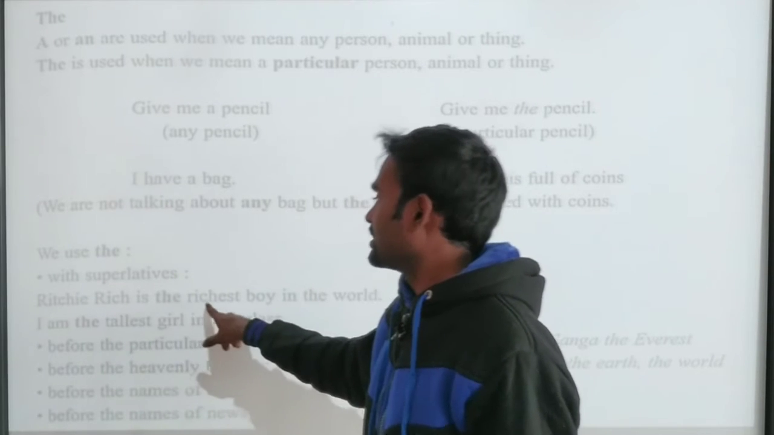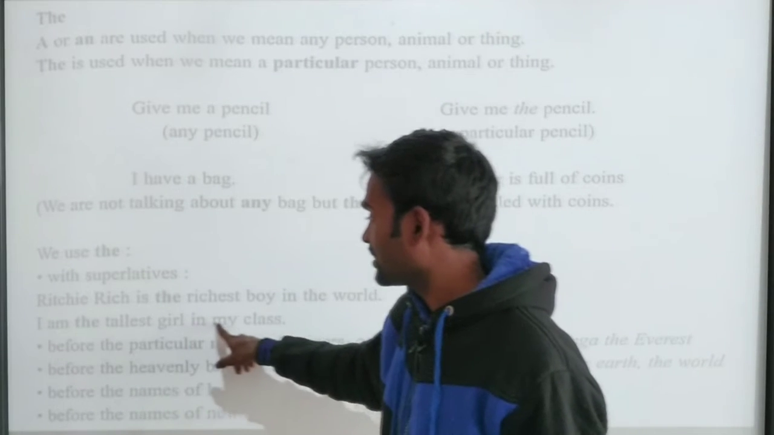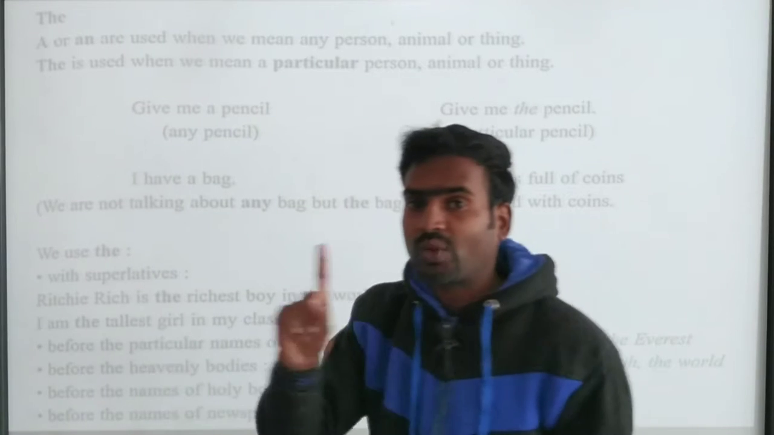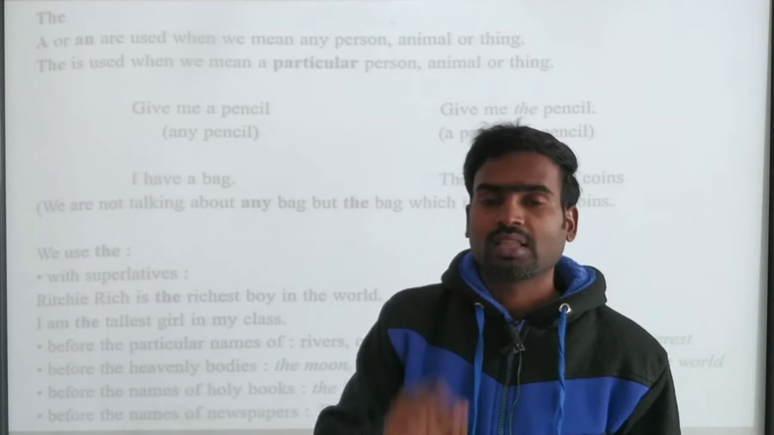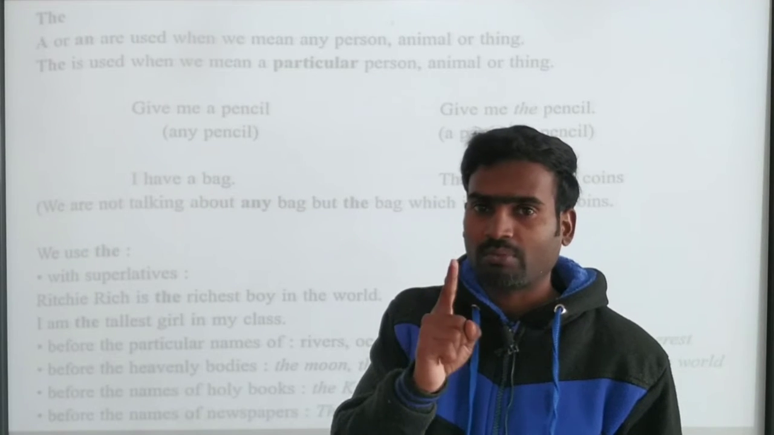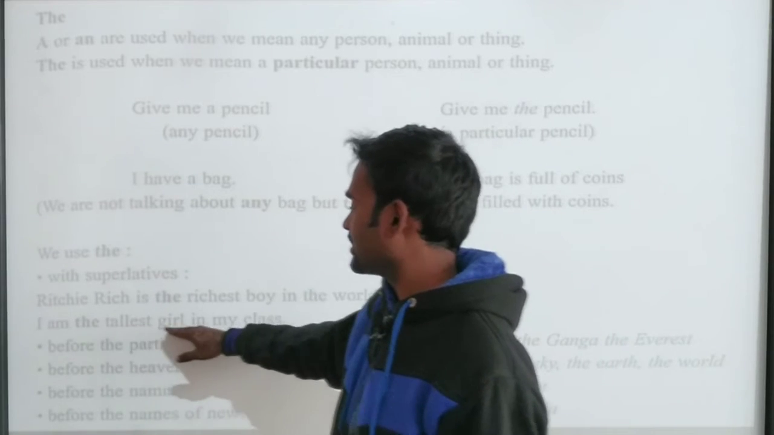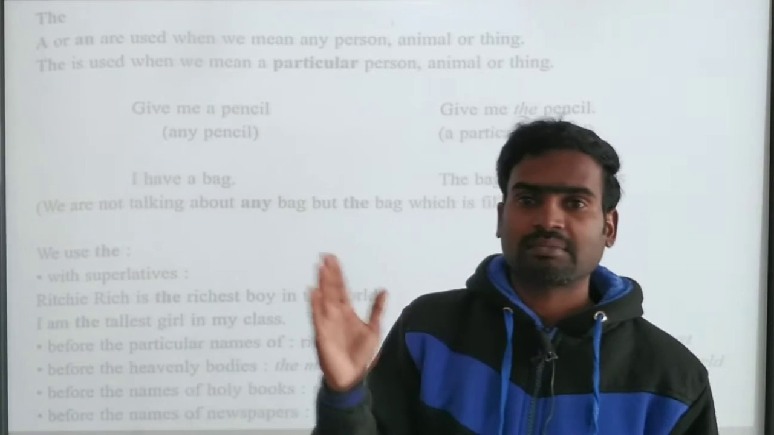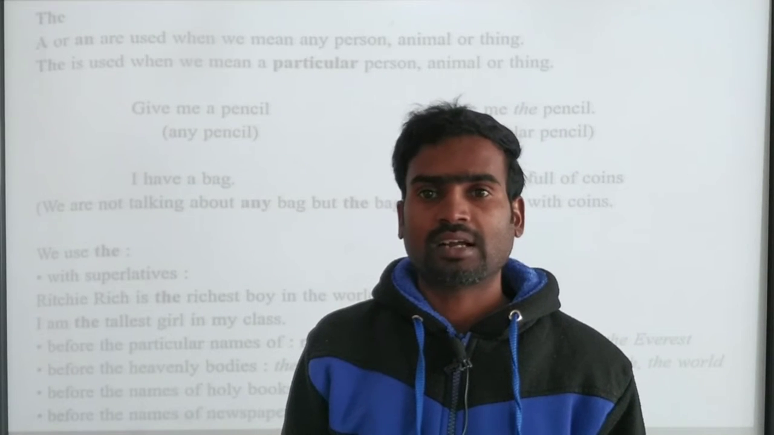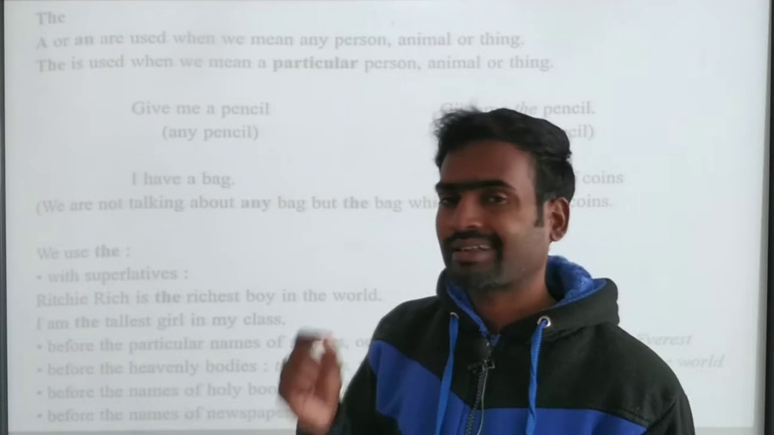Rich is the richest boy in the world. I am the tallest girl in my class. Because we are comparing, he is the only one, the richest boy in the world. So that boy, only one boy, we are speaking about a particular boy. See here, I am the tallest girl in my class. When we look at the complete class, I am the tallest one. That's why we say, I am the tallest girl in the class.